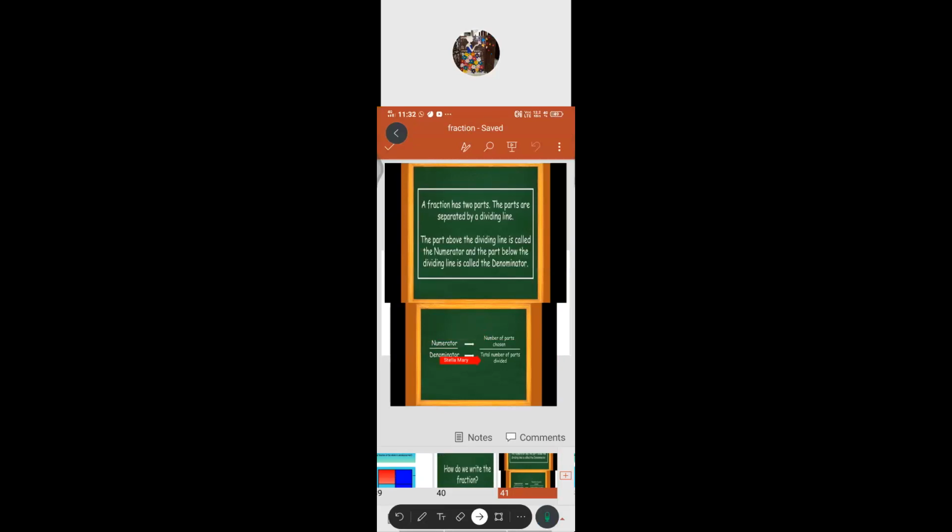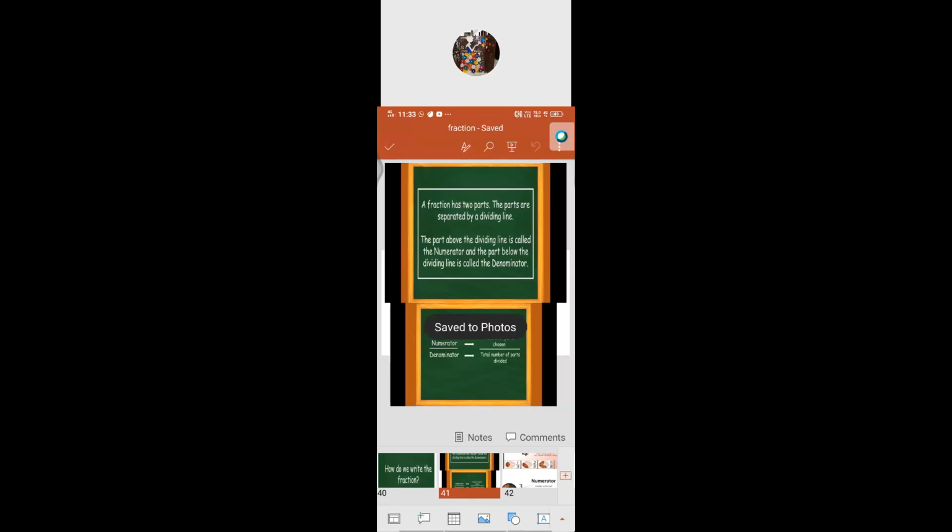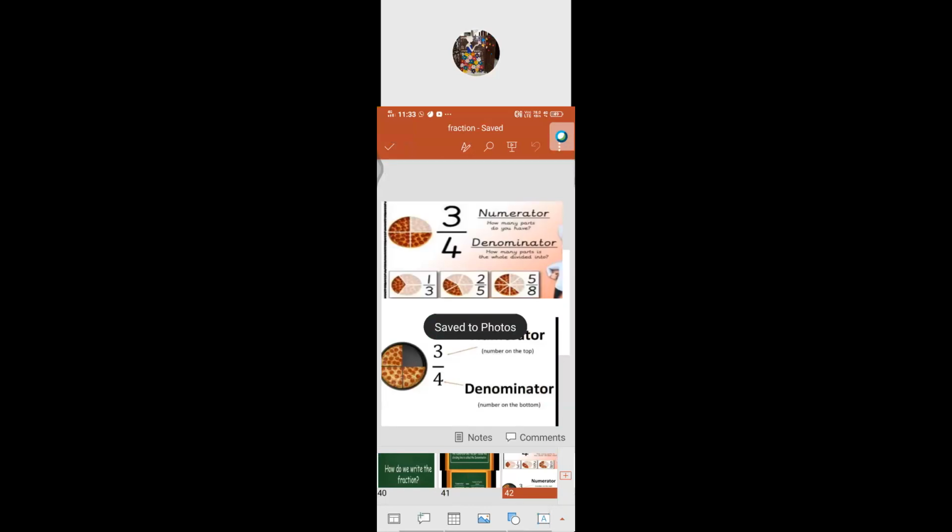For example, let me show you. Take this one. The pizza has been divided into 4 equal parts. From the 4 equal parts, suppose you are taking 3. How many parts did you take? 3.